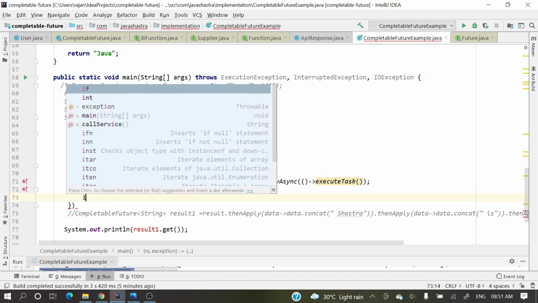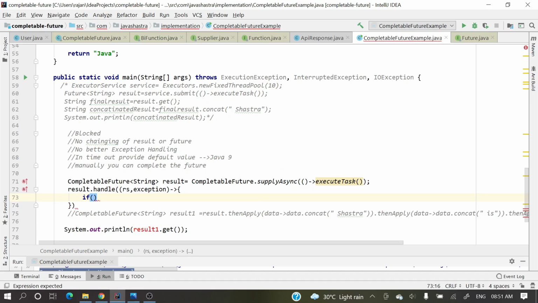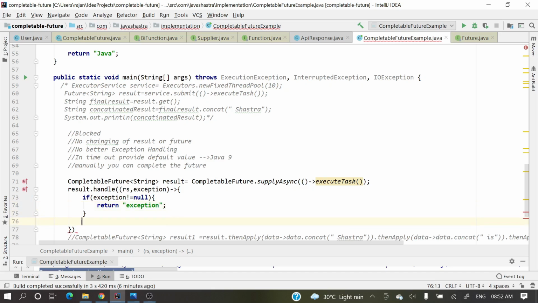So if exception is not null, if exception happened, then return exception. Else, directly return result, right?